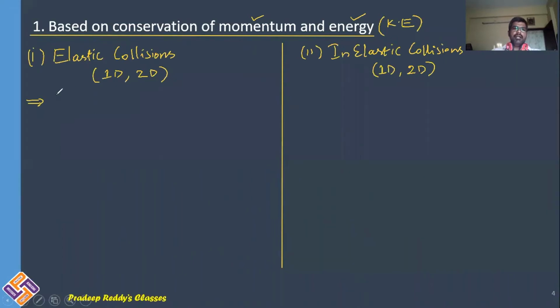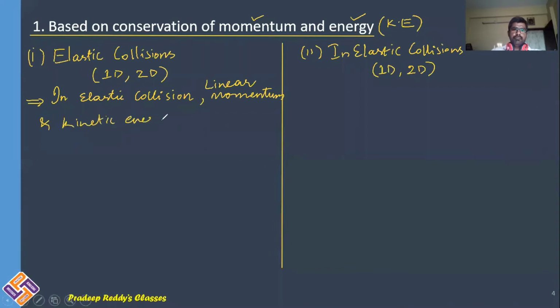So therefore, remember that in elastic collision, linear momentum and kinetic energy both are conserved.